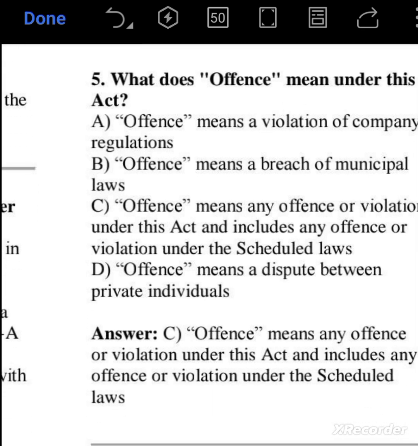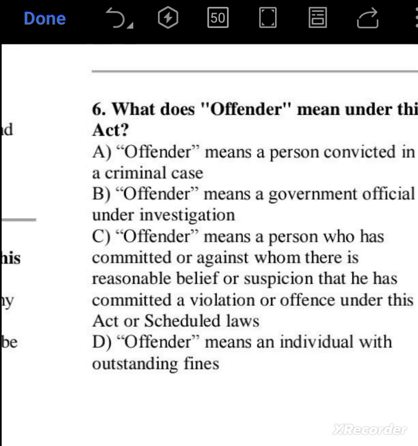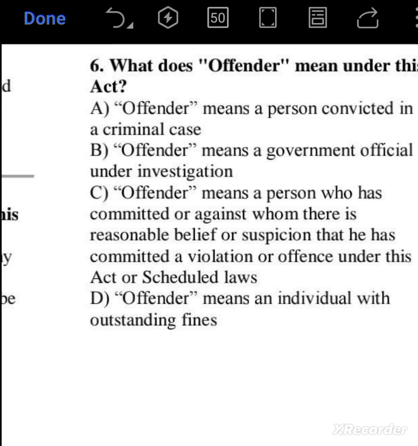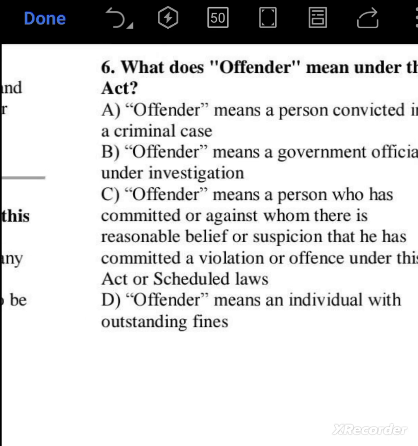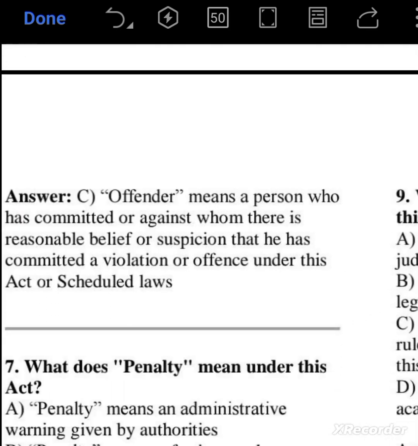What does offense means under this act? Offense means any offense or violation under this act and includes any offense or violation under the scheduled law. So option C is the right answer. What does offender means under this act? Offender means a person who has committed or against whom there is a reasonable belief or suspicion that he has committed a violation or offense under this act or scheduled law. So option C is the correct answer.